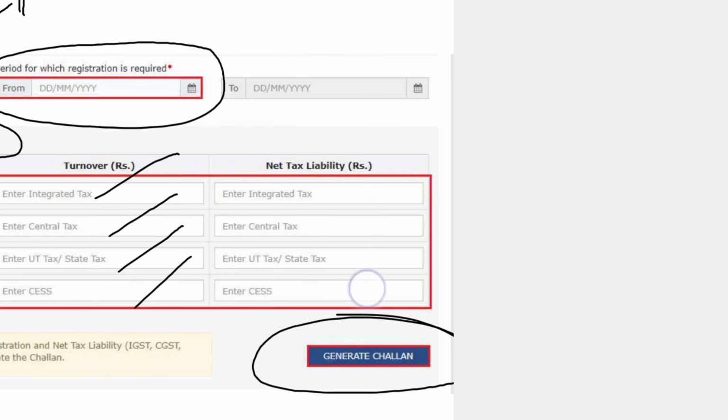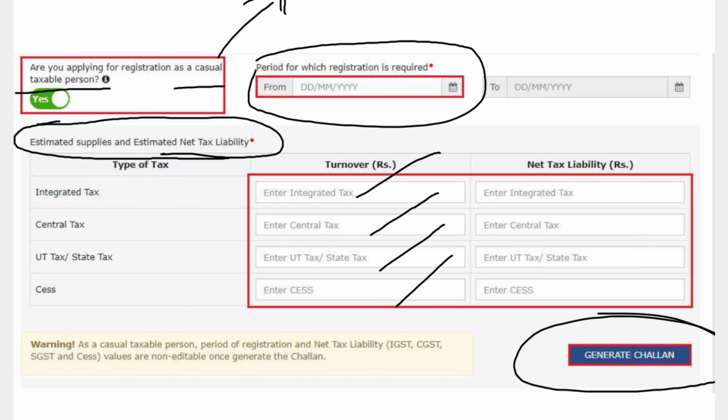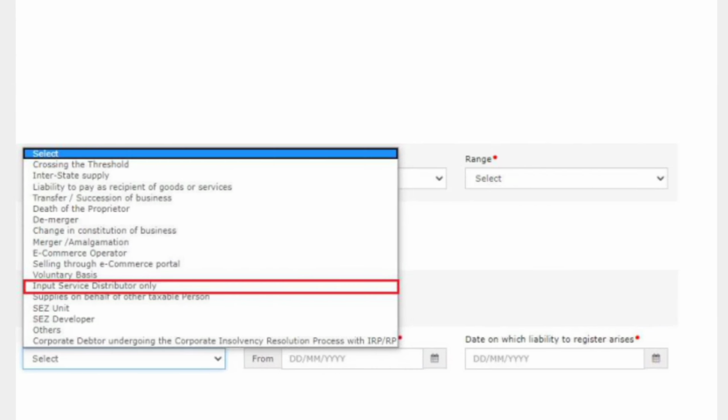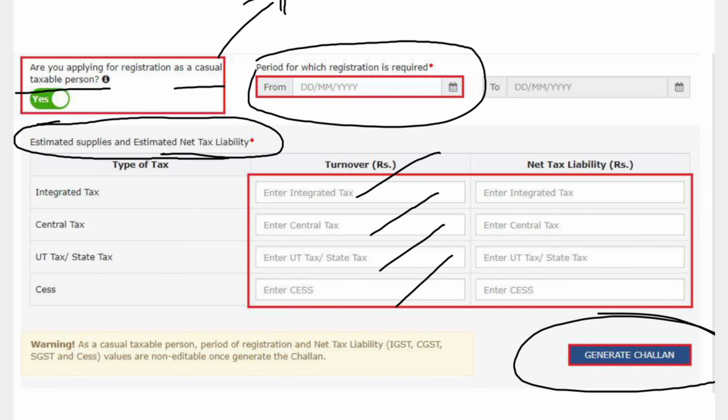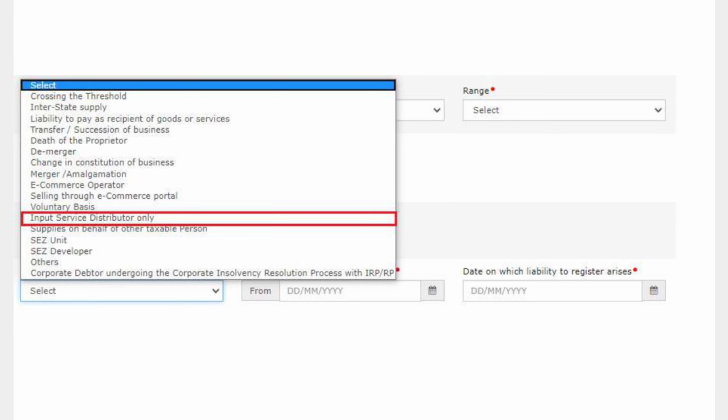If you are not a casual taxable person, you are not required to do anything here. You can click on no and proceed further. It will then ask what is the reason for applying: whether you are crossing the threshold limit or you are providing interstate supply. I have already mentioned that for interstate supply you are required to apply for mandatory GST registration without any threshold limit.